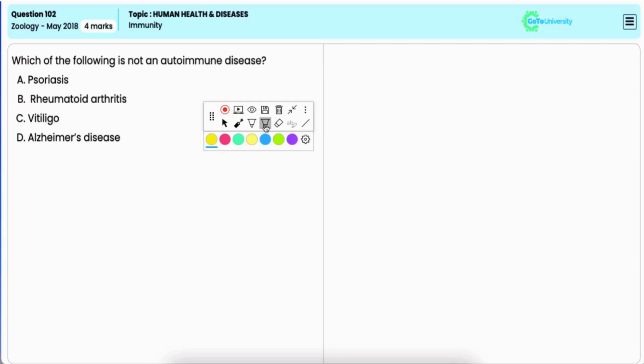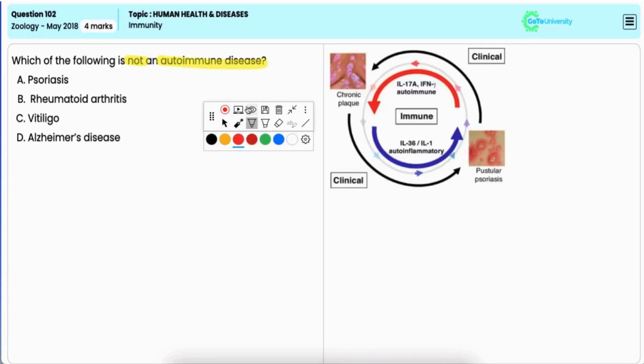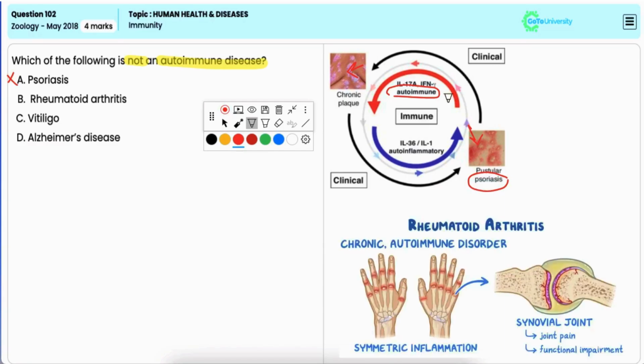In this question, you have to identify which is not an autoimmune disease. Option A, psoriasis. It is incorrect because psoriasis is an autoimmune disease where the immune system attacks the skin cells, leading to scaly patches. Option B, rheumatoid arthritis.